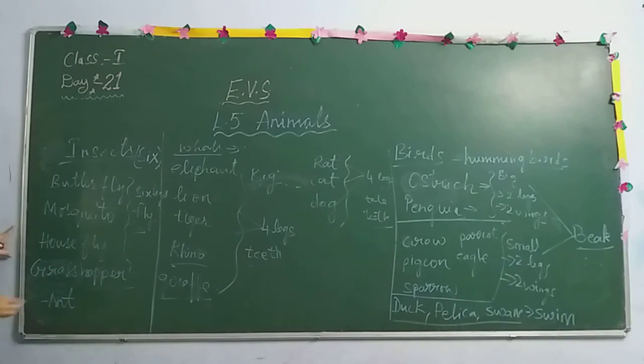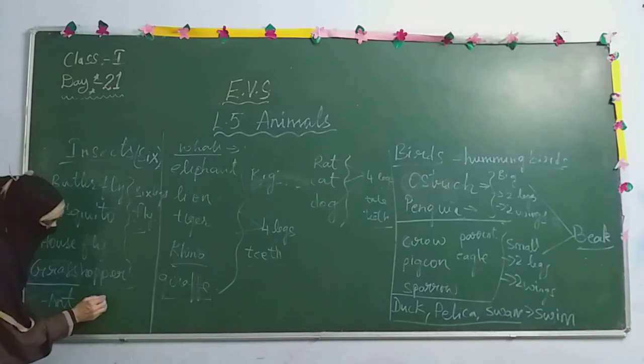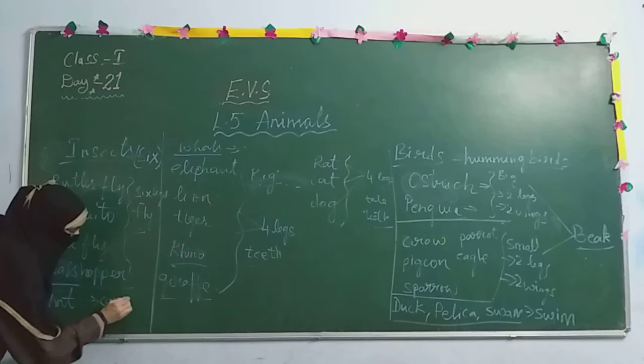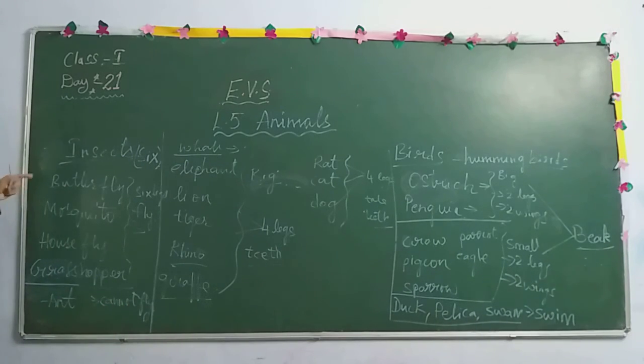Now coming to ant. Have you seen an ant having a wing? No, ant will not have a wing. It has only 6 legs. It can walk but it cannot fly. Ant does not have wings. In insects too, some insects fly, some insects will not fly. So these are the animals.